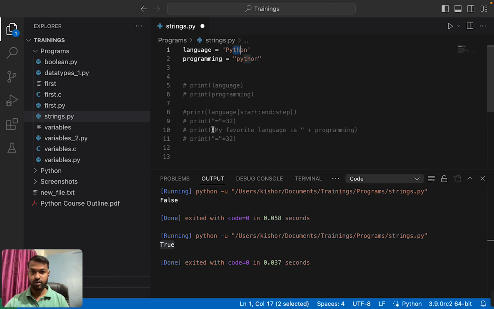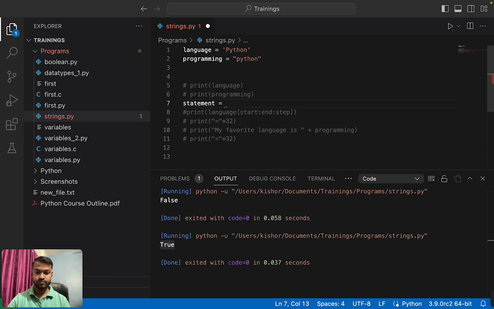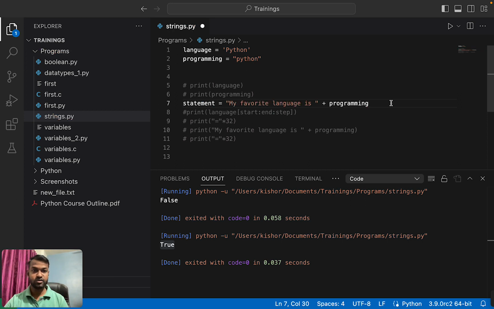So let me copy this statement and say this is a statement. My favorite language is this. Now I want to check whether this word favorite is present in the statement or not.